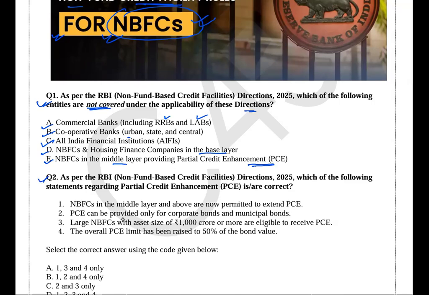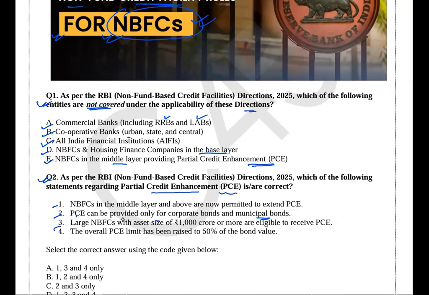Now, coming to the next question: as per RBI non-fund based credit facility direction 2025, which of the following statements regarding the partial credit enhancement is or are correct? So the first statement: NBFCs in the middle layer and above are now permitted to extend partial credit enhancements. Second: partial credit enhancement can be provided only for corporate bonds and municipal bonds.